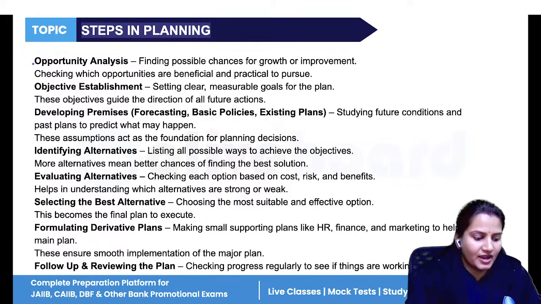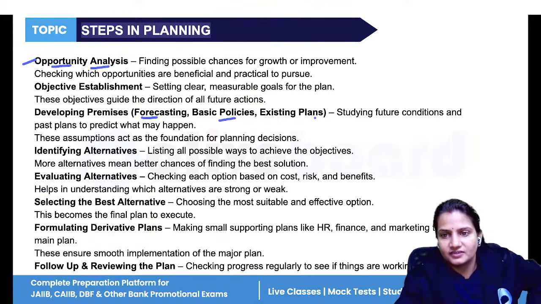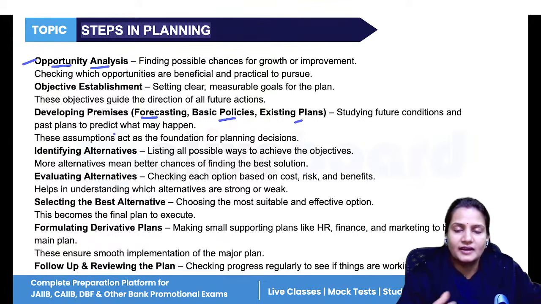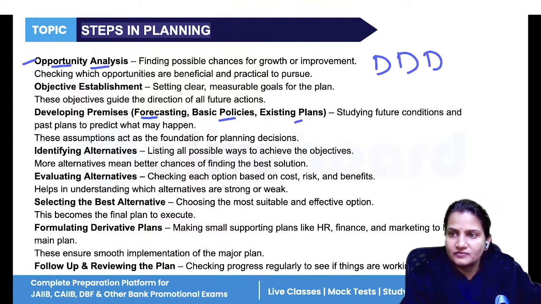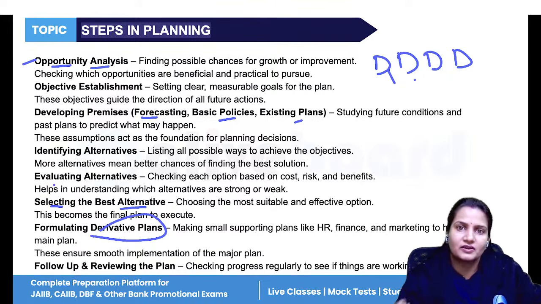In steps, first we have to analyze the opportunity. What are the possible chances of growth? For that, we will make objectives. We will set clear goals. Then we will make different assumptions, that is premises. We will do forecasting, basic policies, existing plan, identifying the alternatives. From the different alternatives, we will select the suitable alternative for our company, selecting the best alternative, then making the plans. And when the plans are made, then we will review the plans.